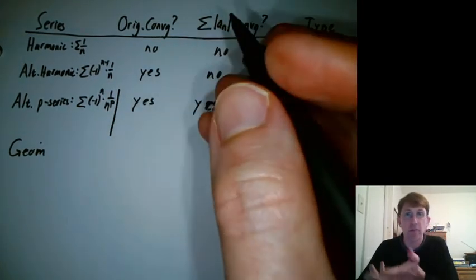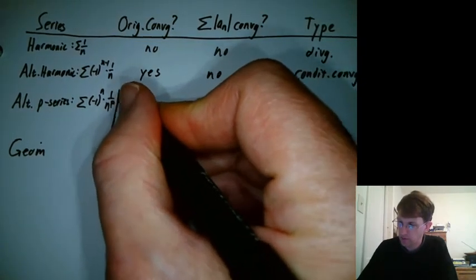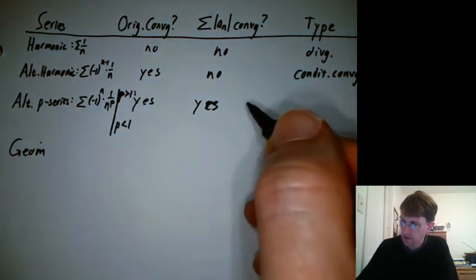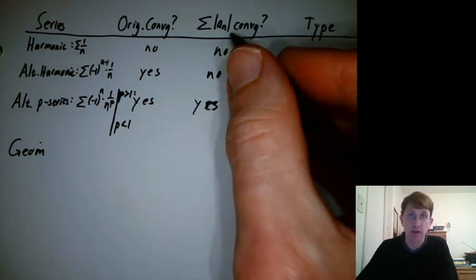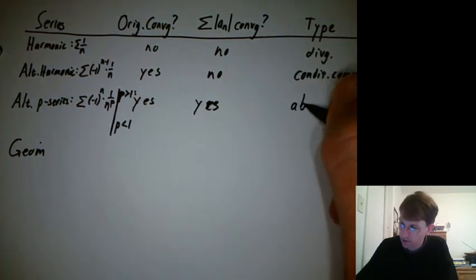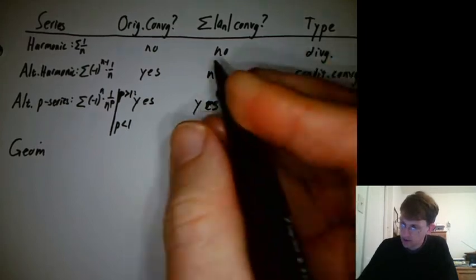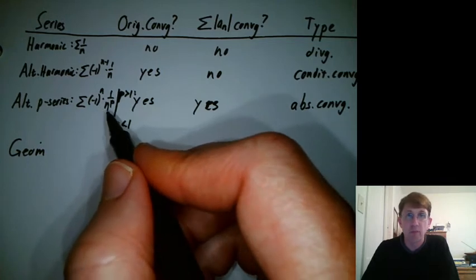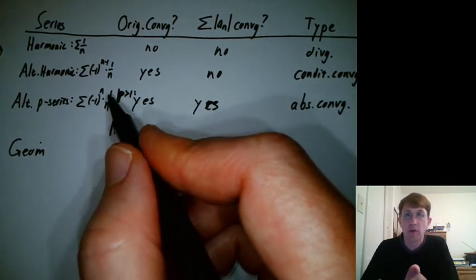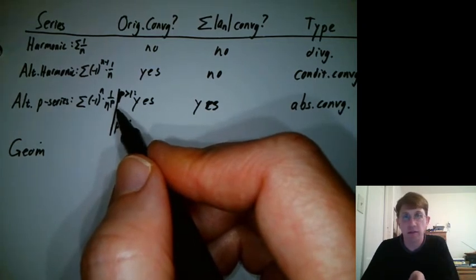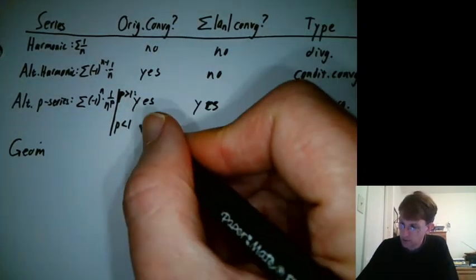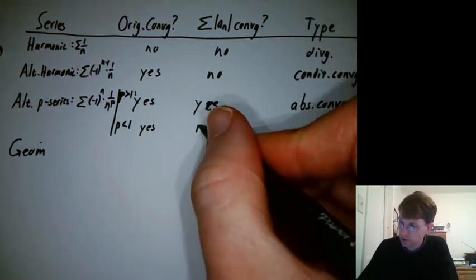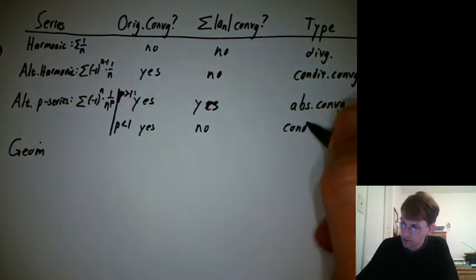So let's do a kind of subset here. Not just p equals 2, but really p greater than 1. If it's originally convergent and the absolute values are convergent, then that's absolutely convergent, right? What if p is less than 1? Does this still meet the alternating series test? Yeah, it does. If p is like 0.5, 1 over n to the 0.5 is still decreasing. It still has a limit of 0. So the original would be convergent, but the sum of the absolutes would fail the P series test. So that would be conditionally convergent.